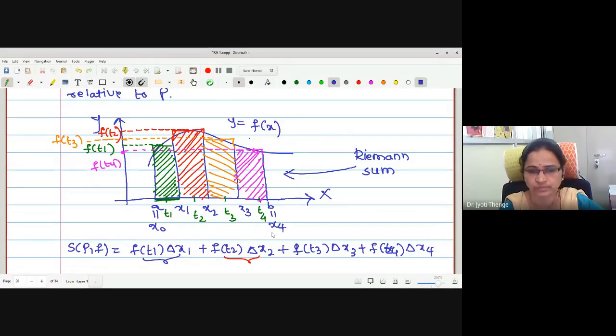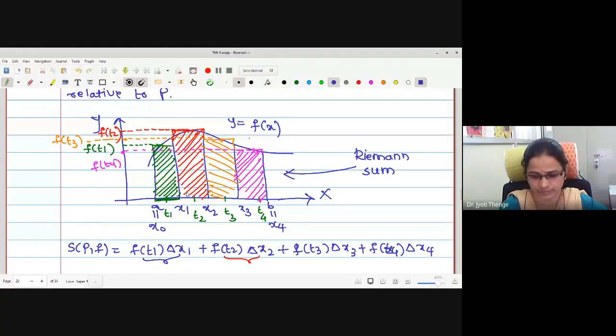Okay, the first thing you have to be clear about is that this ti selected will be an arbitrary point of the given interval. It may be the first point, it may be the second end point, or it may be any point in the interval. If I take the left end point of the given interval, the sum is called the left sum.